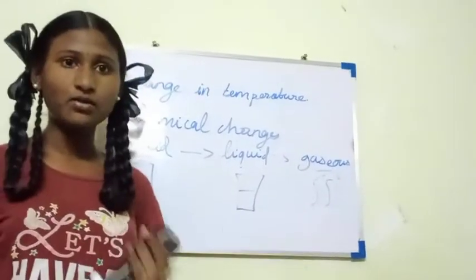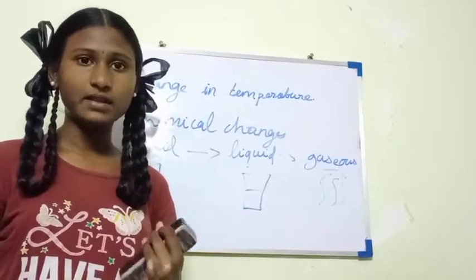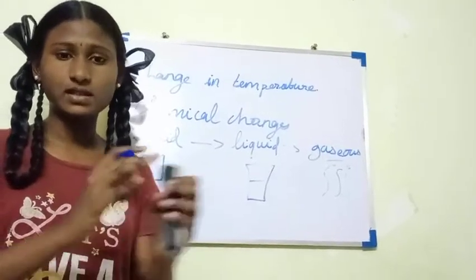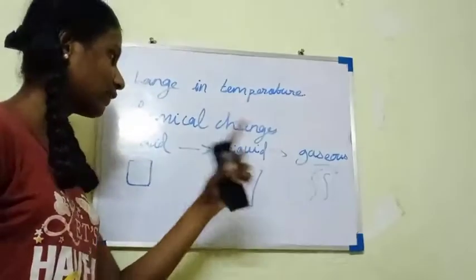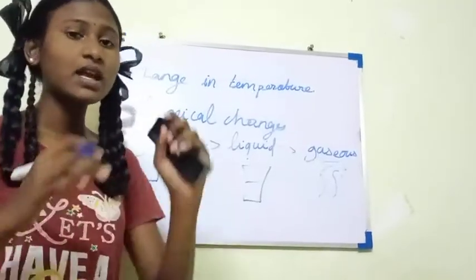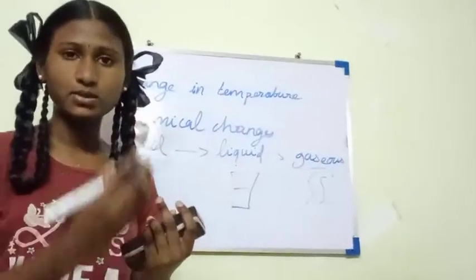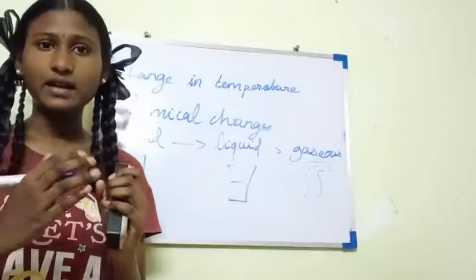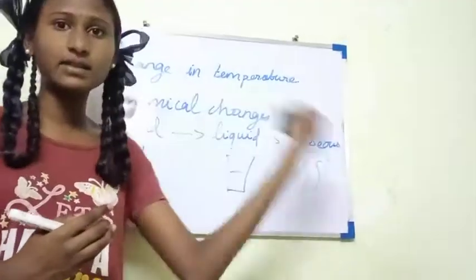We have seen about the changes of state, the change in temperature, the chemical changes and expansion. Expansion means it expands, and for the changes of state we can remember solid, liquid and gaseous. Temperature will rise when heated and decrease when cooled. And chemical changes means it will change and pass to another one.